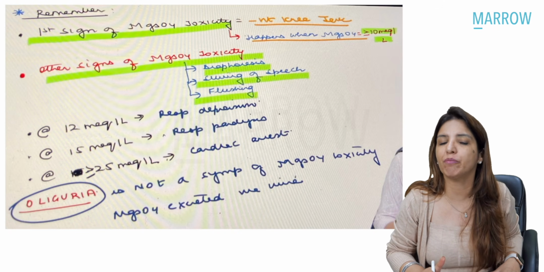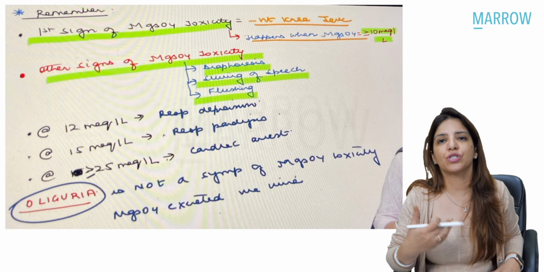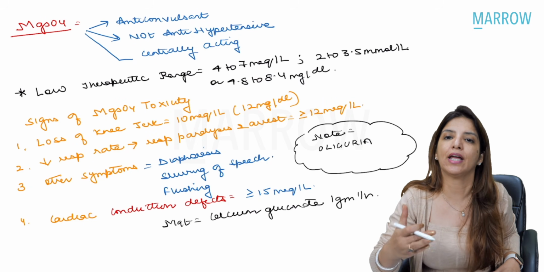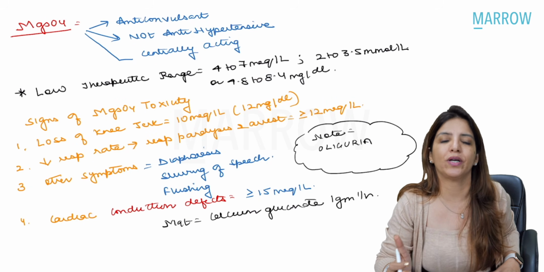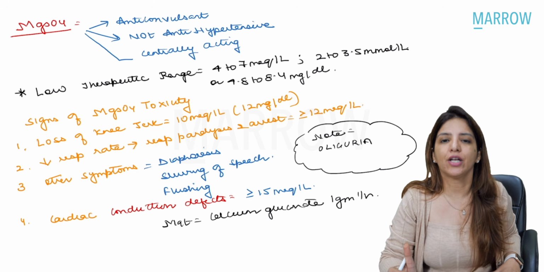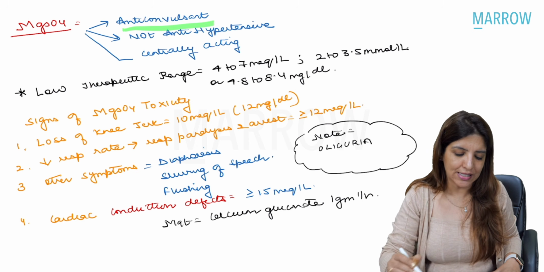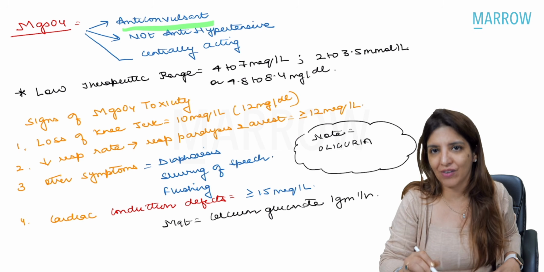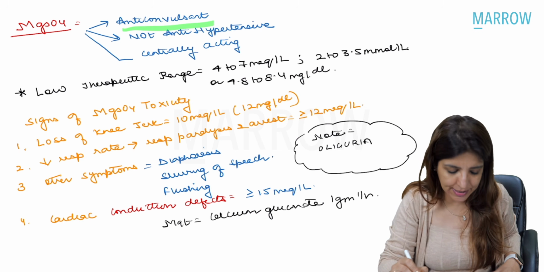Again, this was given by me in the main videos, in the revision videos, and also I had discussed this question in the INI-CET May 2022 recall. There I had told you that magnesium sulfate is not an antihypertensive, it's an anticonvulsant drug. Please do not say that it is an antihypertensive.